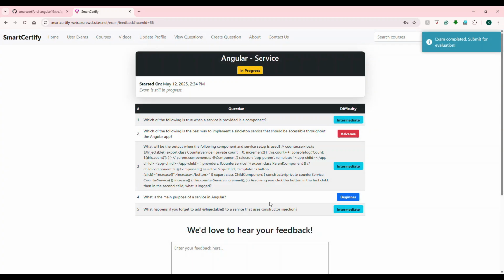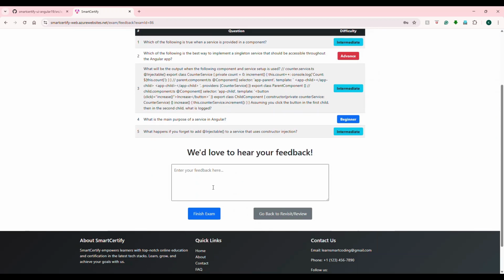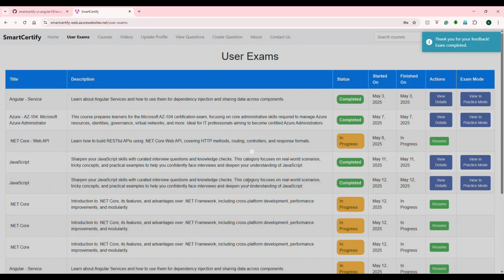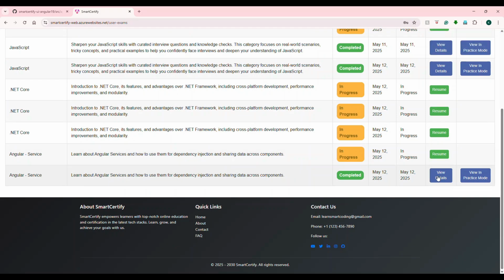Okay, so let's go to the next one. I think we answered all the 5. We had intermediate and advanced and beginner answers. Let's see what happens, right? I just provide an honest feedback here based on how you feel about this question. I'm gonna just say good and finish the exam. I can go here. I can actually see this. See, this is the beauty.